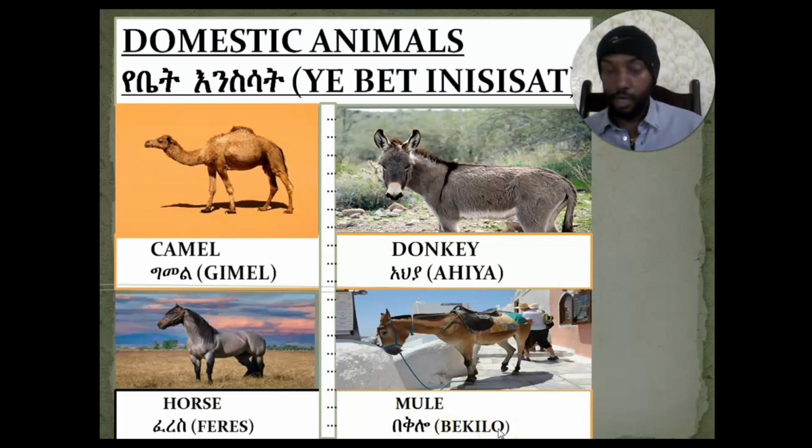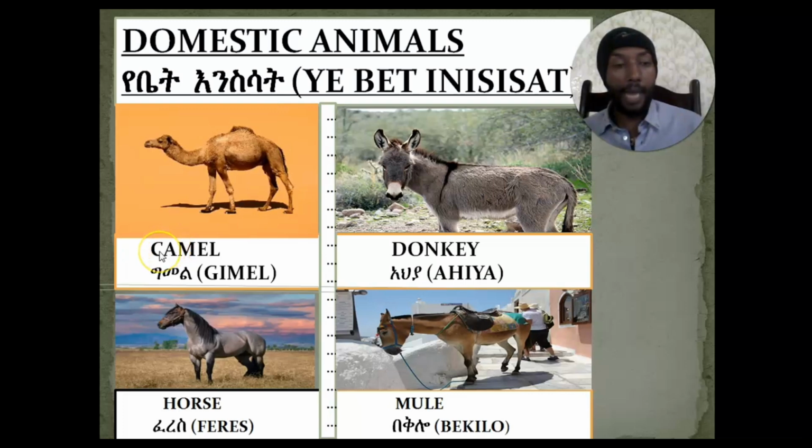Mule is what? The son or daughter of what? Horse and donkey. It's called mule. So mule in Amharic language is called what? Baklo. Baklo means mule.